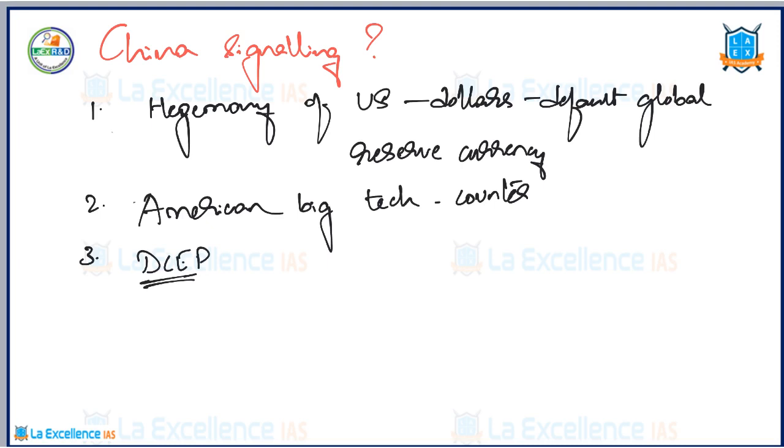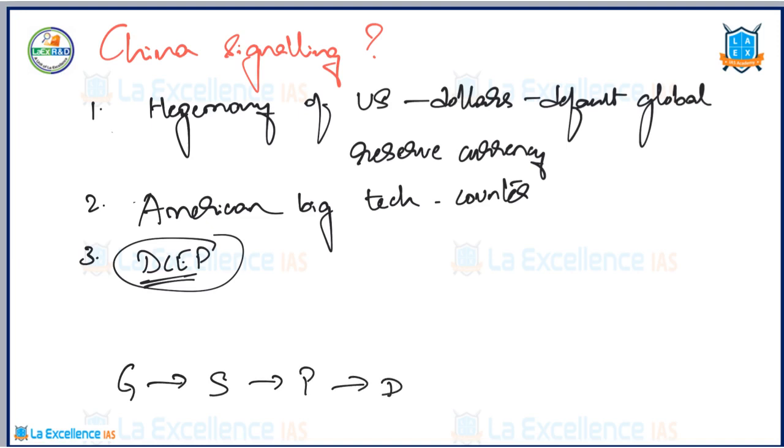So they want to promote usage of their domestic digital payment system rather than going for Alipay or WeChat Pay, because Alipay or WeChat Pay may be threatening the authority of the central bank. So with a central bank owned digital currency system and wallet, in such a case, central bank authority will be enhanced. China's move from gold to silver, silver to paper, paper to digital shows the march of currencies. China has rolled out its own central bank digital currency. Through that, it is trying to challenge other nations to follow its track.